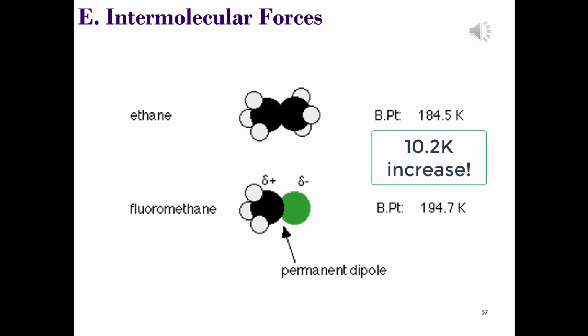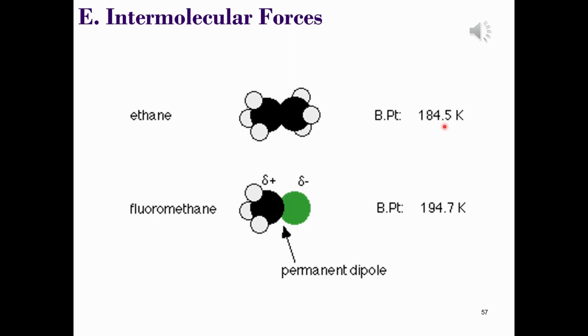Now look at it like this. If there are no intermolecular forces at all between the molecules, everything would just boil at a temperature that's fractionally above 0 Kelvin. Not actually at 0 Kelvin, because there has to be a little bit of energy to enable some movement. Now in ethane, the dispersion forces are strong enough that the boiling point has been increased to 184 Kelvin.